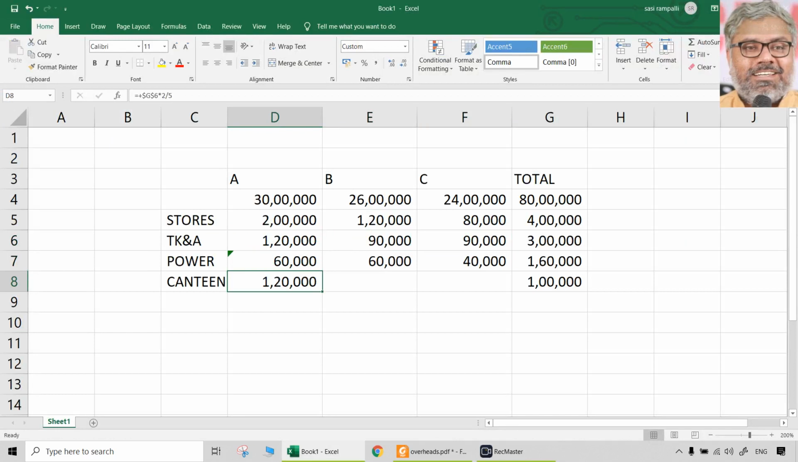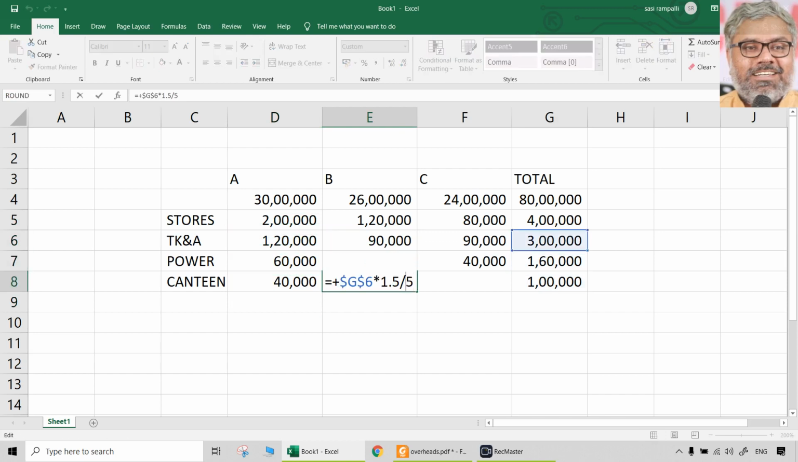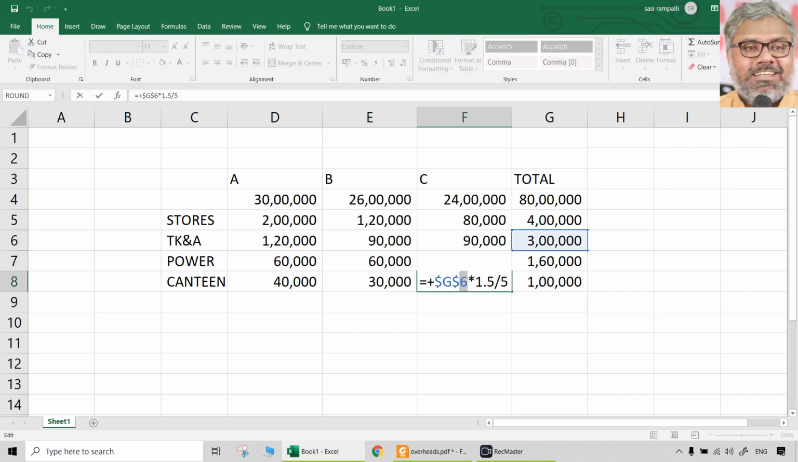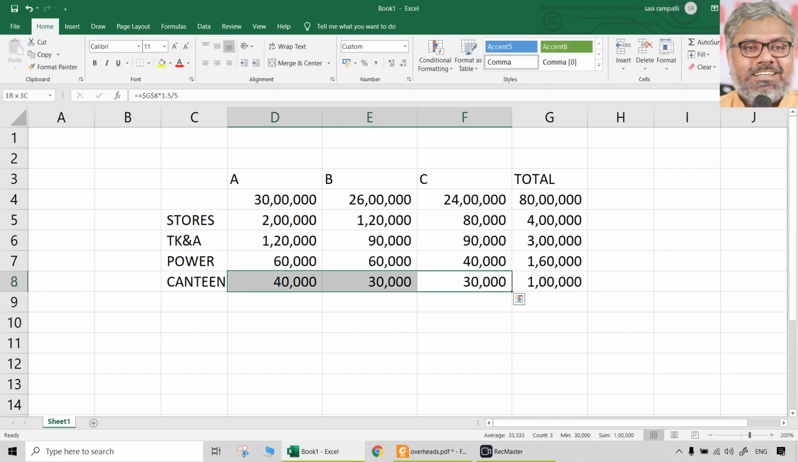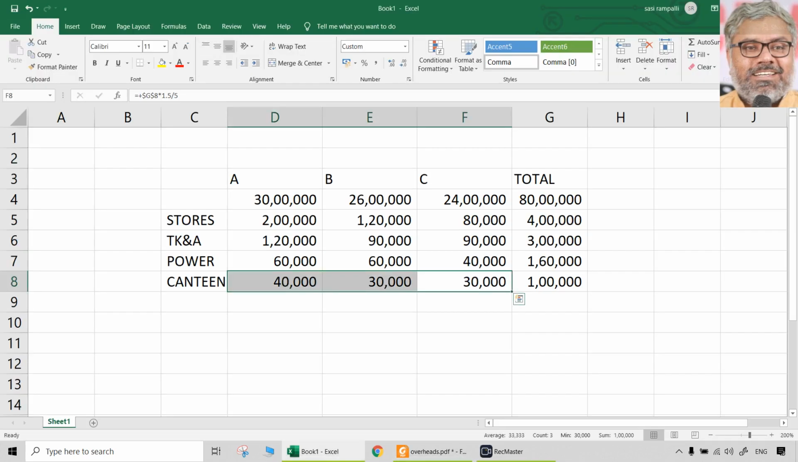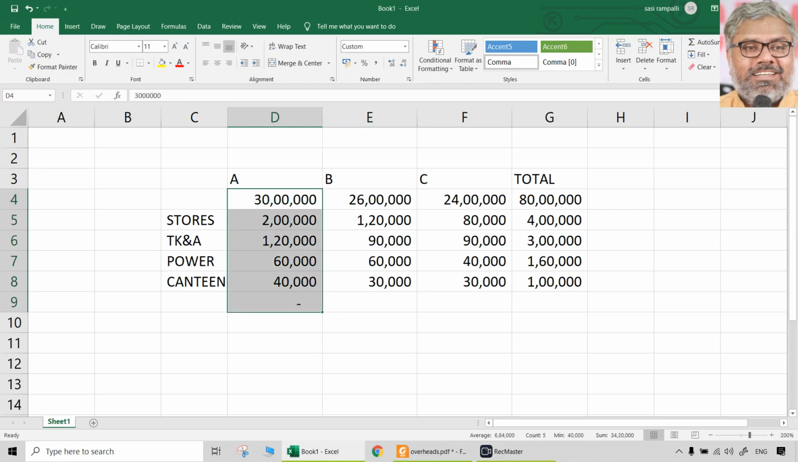Canteen 1 lakh, again better basis is the number of workers. So same basis can be followed. 40,000. 30,000. 30,000. Actually it is easier, we don't need to do all that also. Number of workers is 4 is to 3 is to 3, right? 1 lakh is easily apportioned into 40,000, 30,000, 30,000. That's all we have. Now you can have the totals.